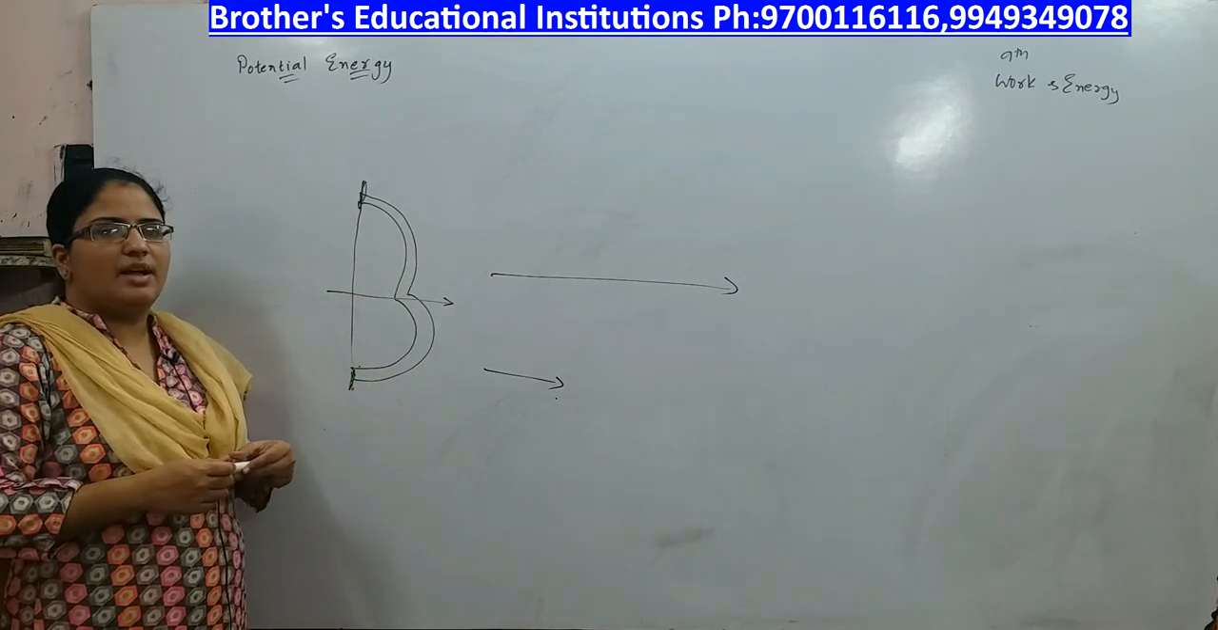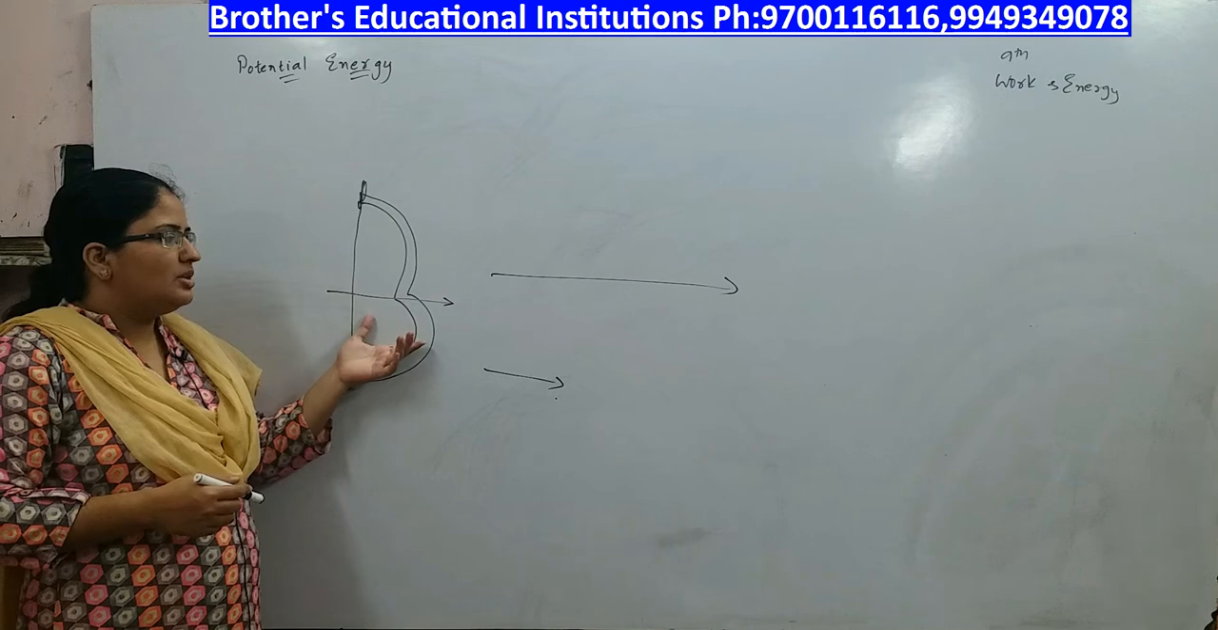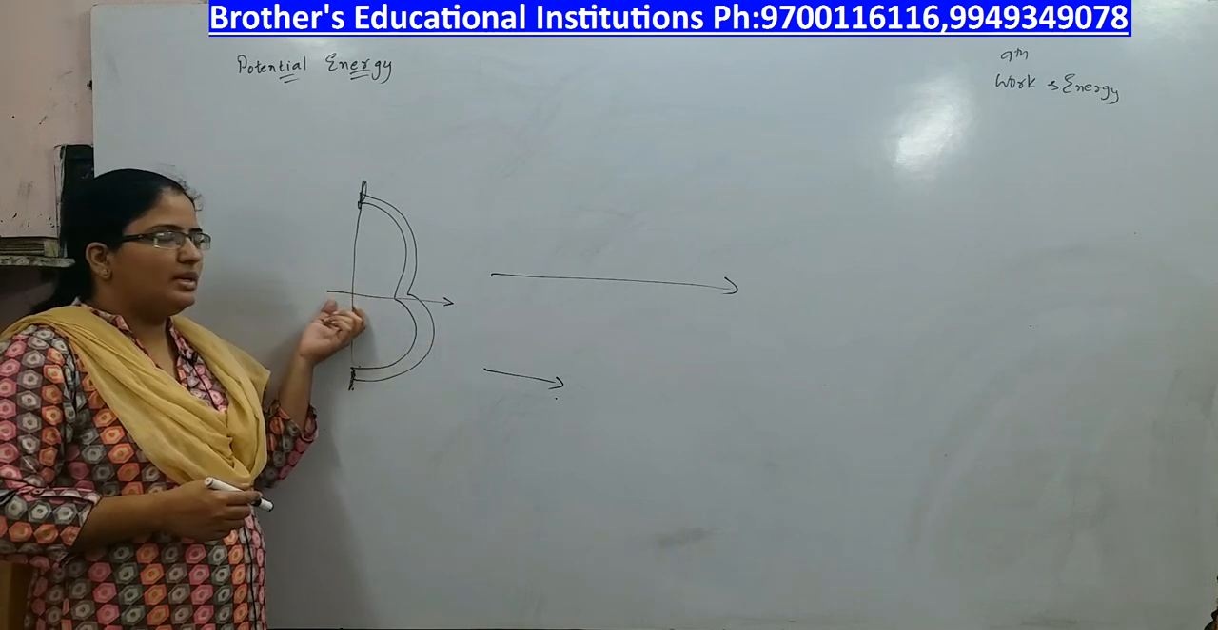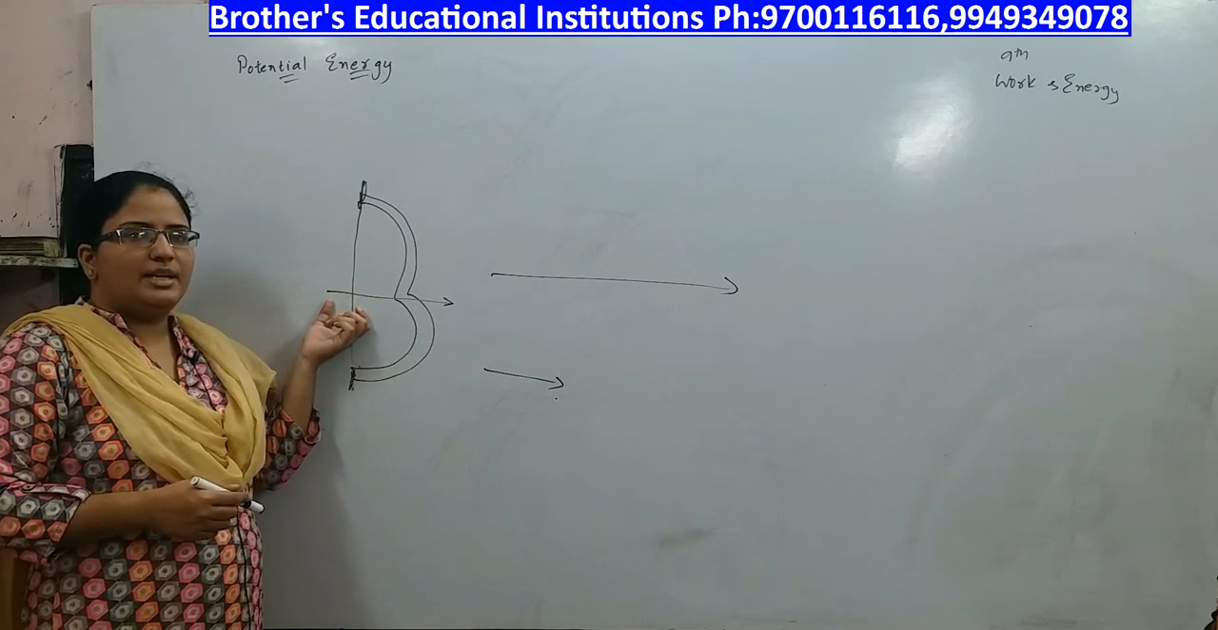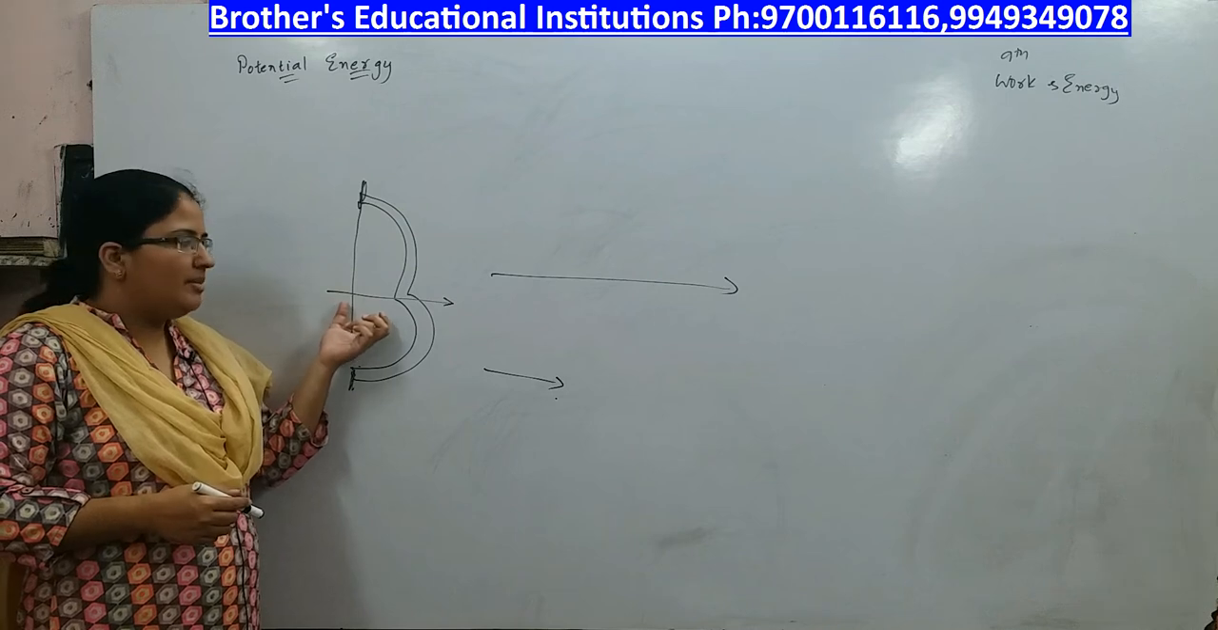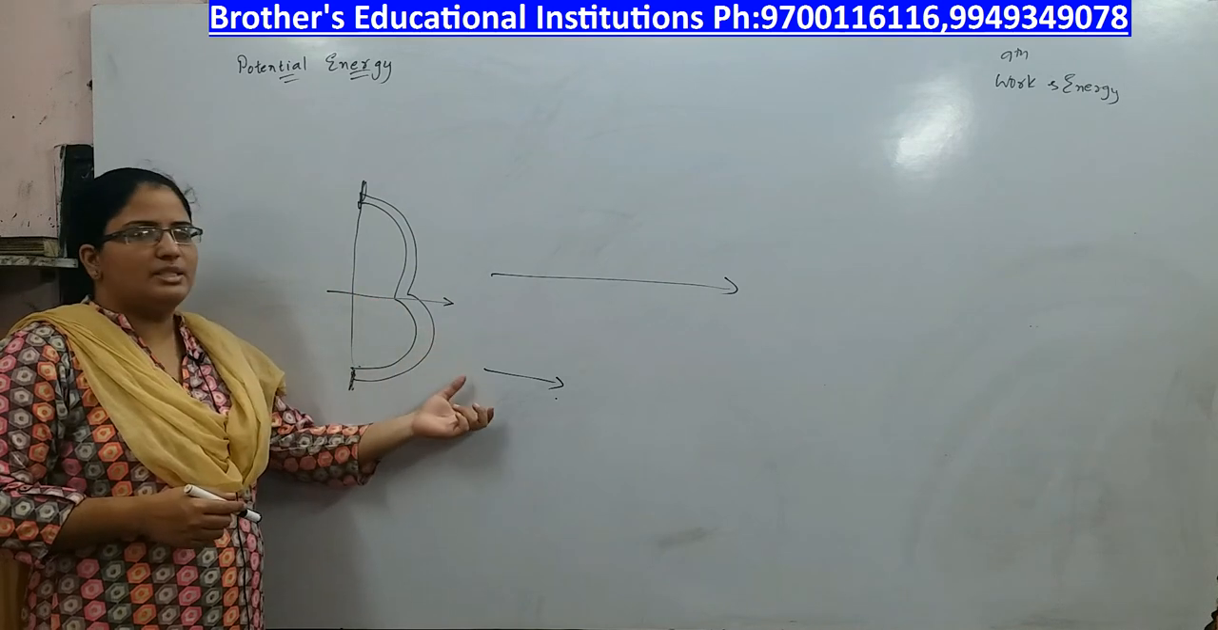In the first case, we have applied negligible force, so we have done negligible work on the string. Because of it, it gains negligible energy. Because of that energy, the arrow has fallen down.